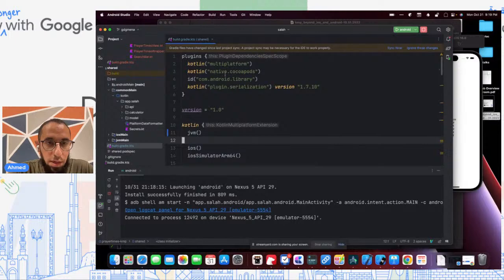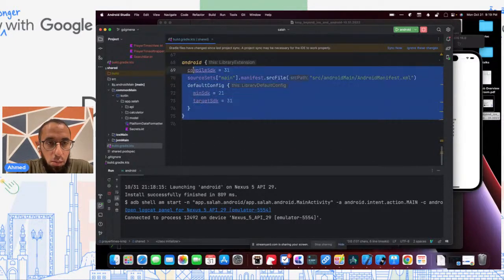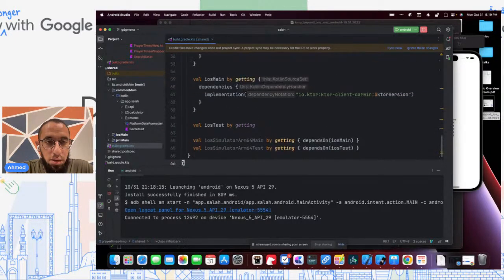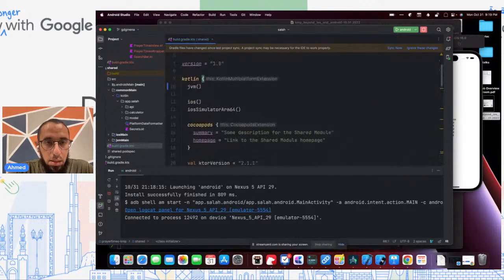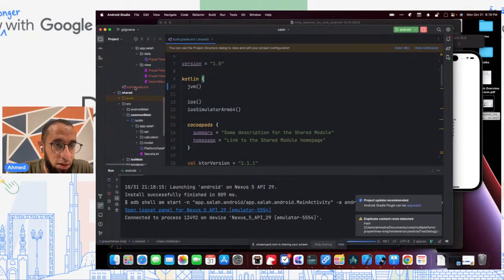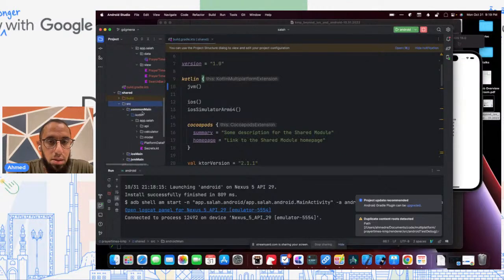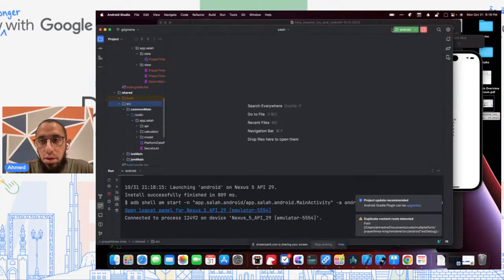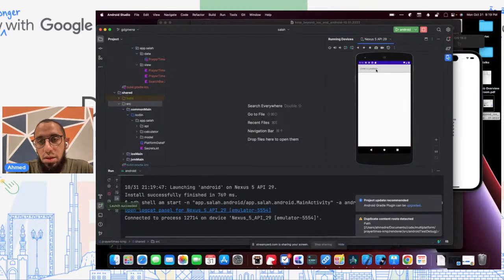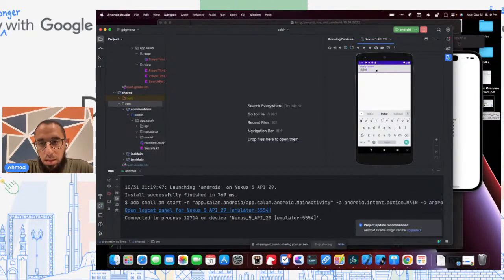So I can go ahead and remove the Android plugin, and I can remove this Android block here. And in theory, I can remove the Android folder from shared, which is here. And so in theory, it should still work on Android as well, because it should be able to read the JVM one, which again, it can.